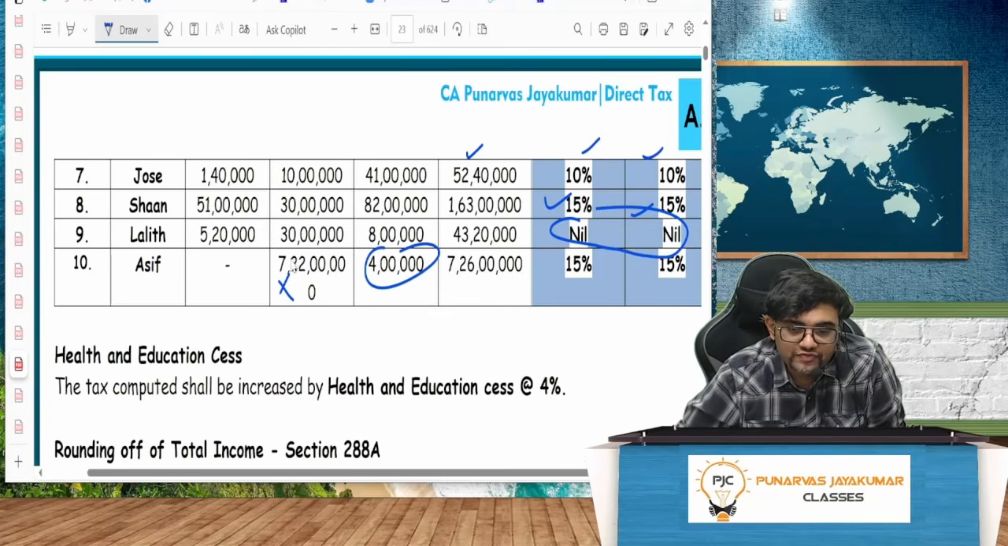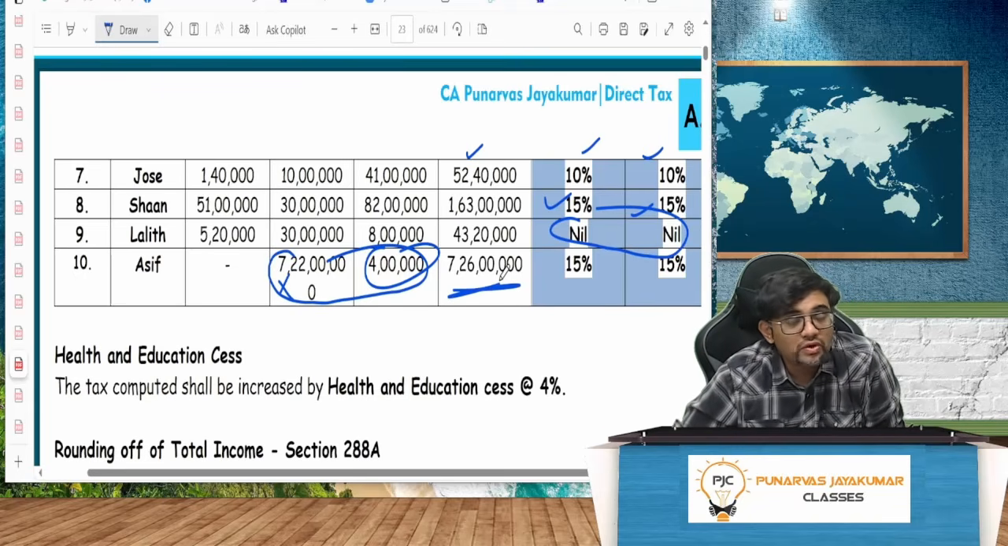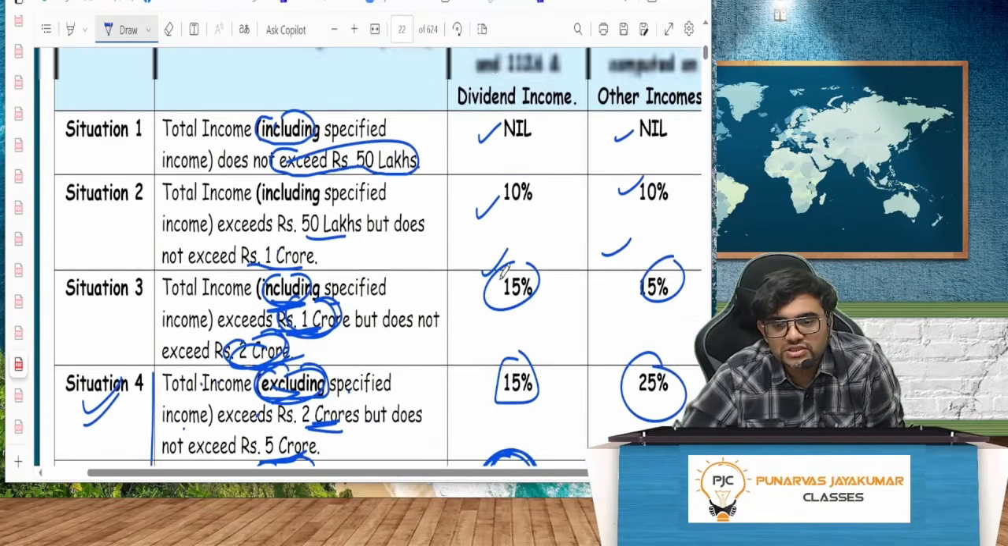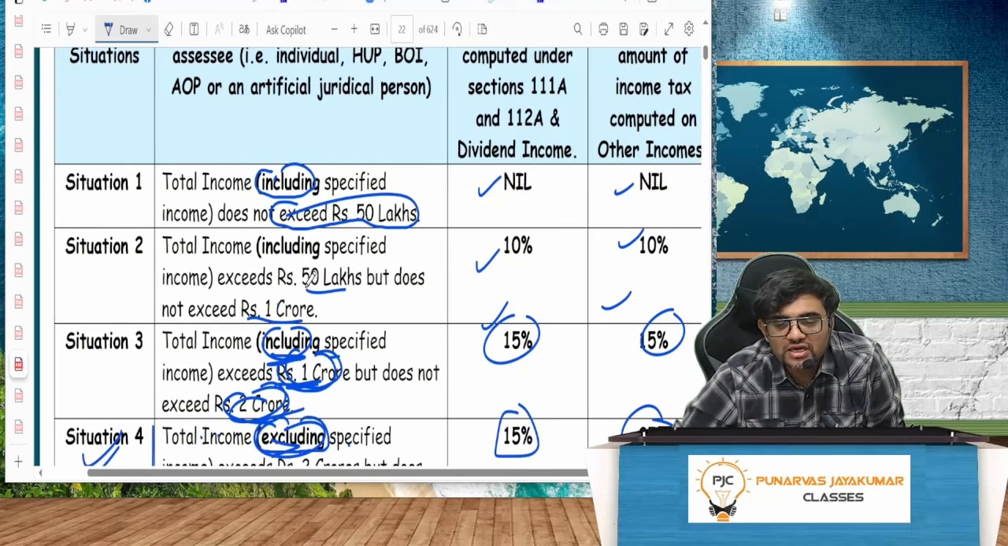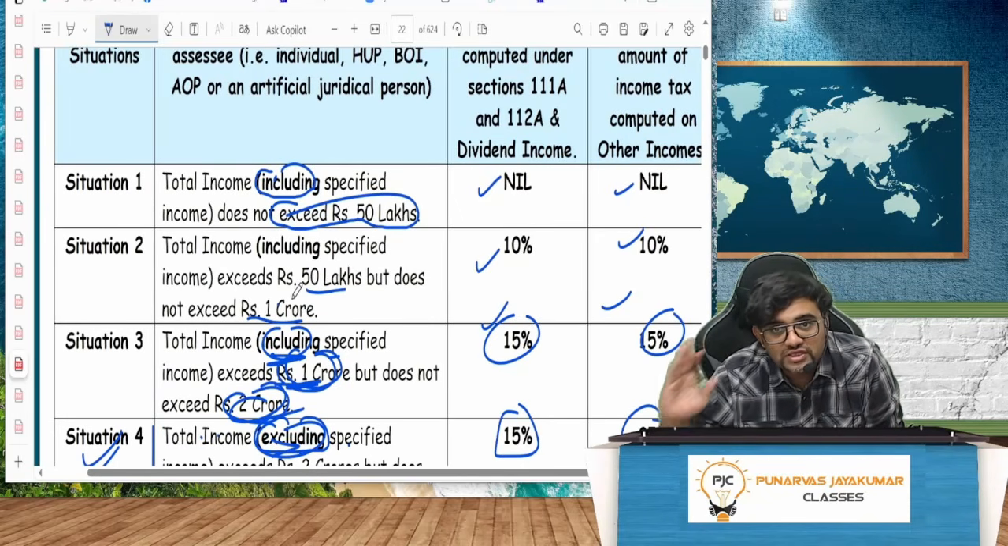But if you include everything, 7.26 crore. So you see, will it come under this situation? Everything including, does it exceed 50 lakh? No. Does it come under here, all inclusive, 50 lakh to 1 crore? No, it is 7 crore.